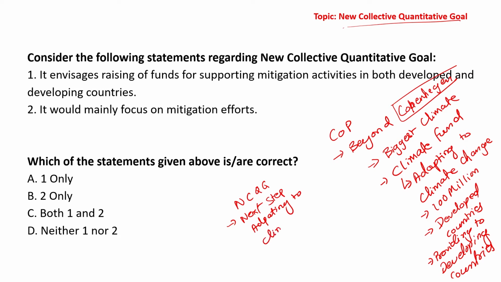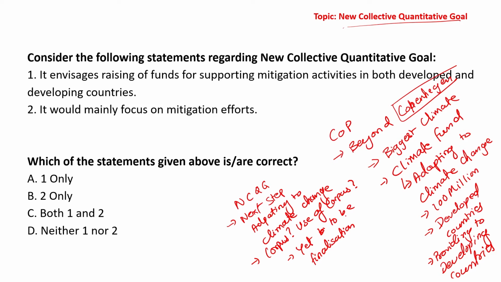As I was telling you. Now, what the corpus will be and what the terms of the use will be is yet to be finalized. Basically, there are still negotiations happening.